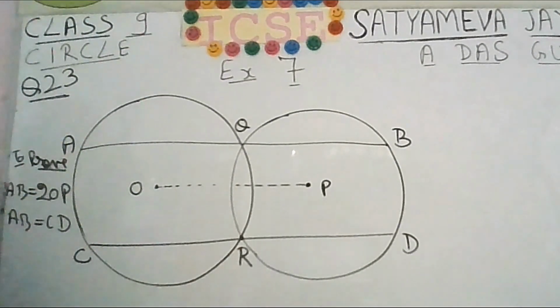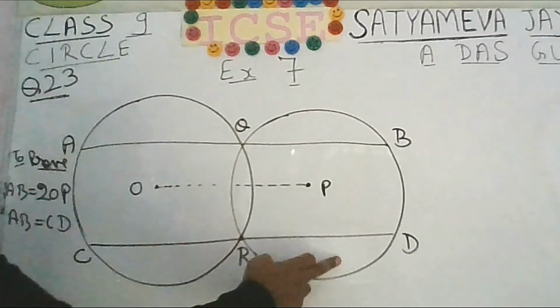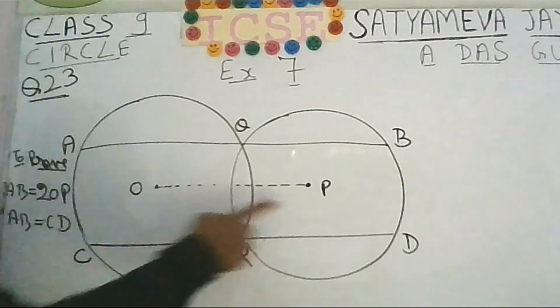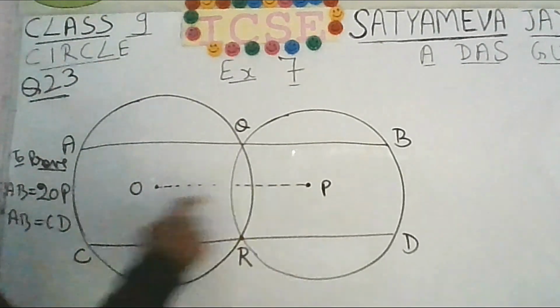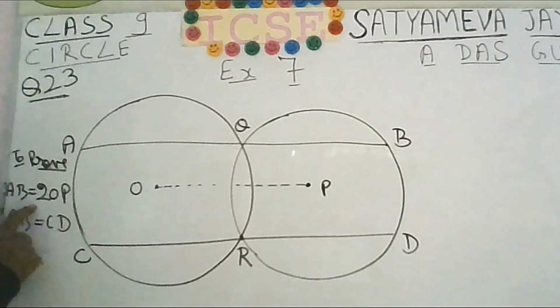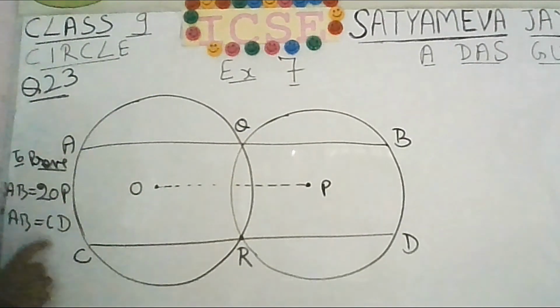Okay. So you are having two circles. O and P are the centers. AQB is one line segment. CRD is another line segment. So it has been given that this AB and CD are drawn parallel to OP. O and P are the centers. If you join them, then you will be getting a line segment. Now we have to prove that AB is equal to 2 times OP. This AB is twice OP, and AB is equal to CD.